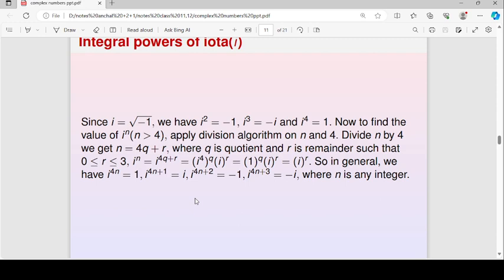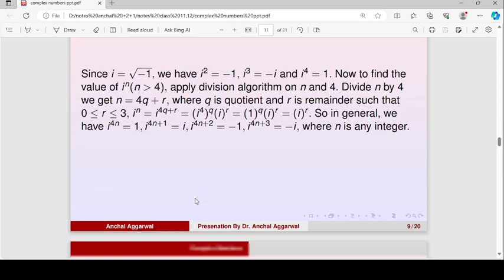So in general, higher powers of iota for n greater than 4 all depend on the lower powers: iota, iota square, iota cube and iota power 4. So in general, iota power 4n will be 1, iota power 4n plus 1 will be iota, iota power 4n plus 2 will be minus 1, and iota power 4n plus 3 will be minus iota.